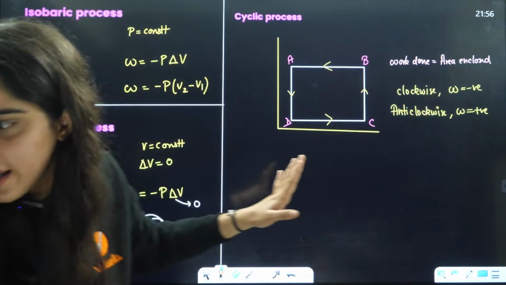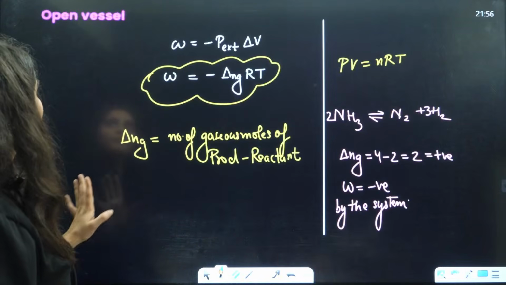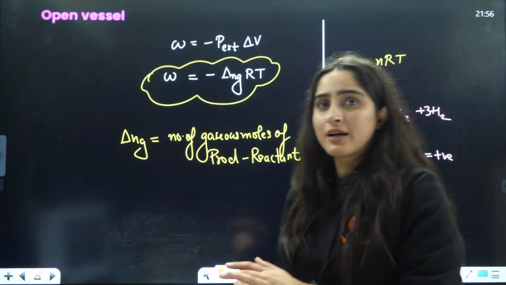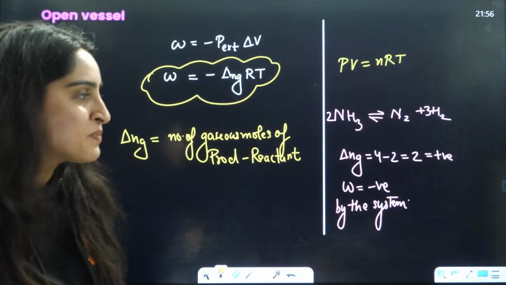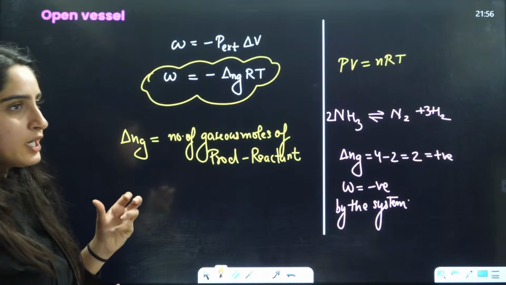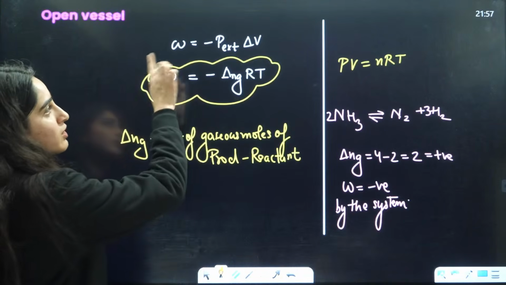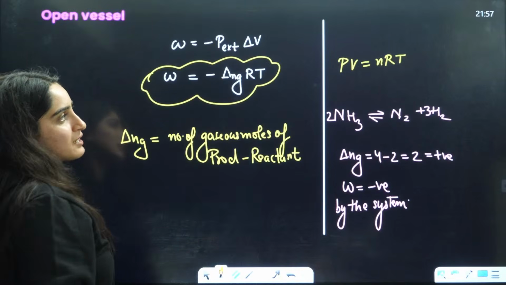Now next, guys, is the open vessel. This question is very simple. Trust me, this has been asked. Basically, if you talk about the open vessel, again, work done is equal to minus P external delta V.